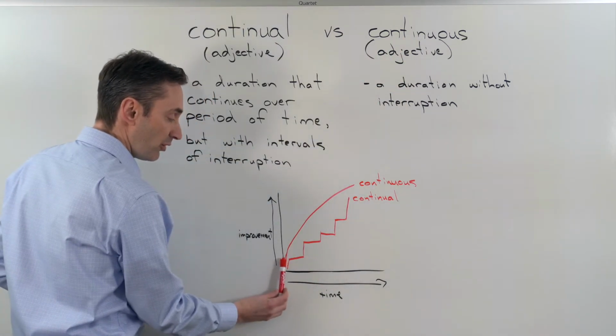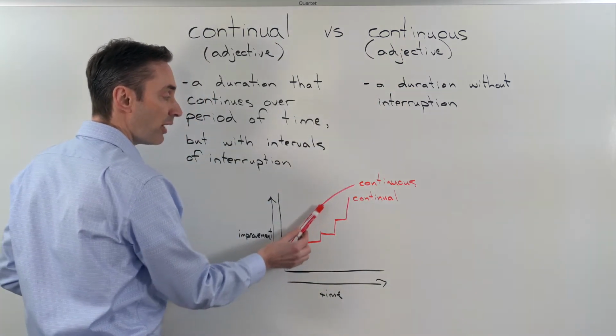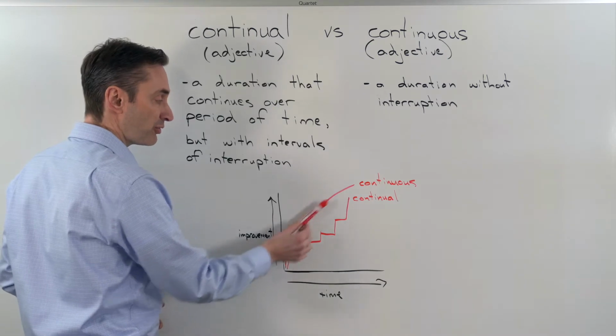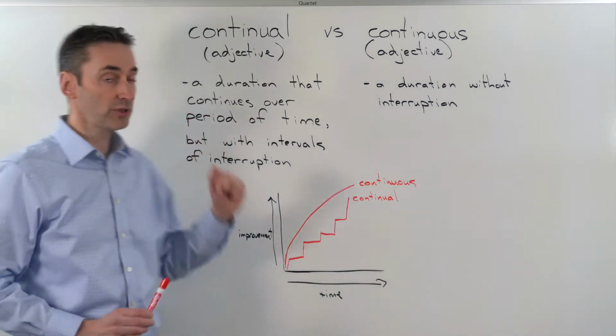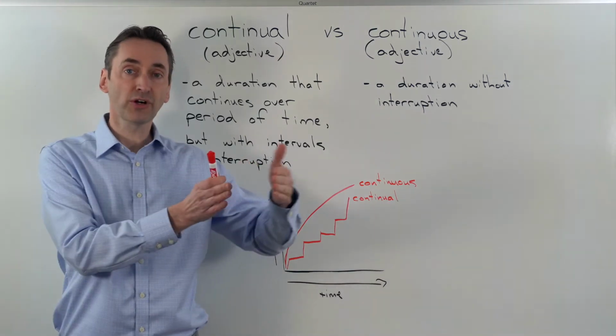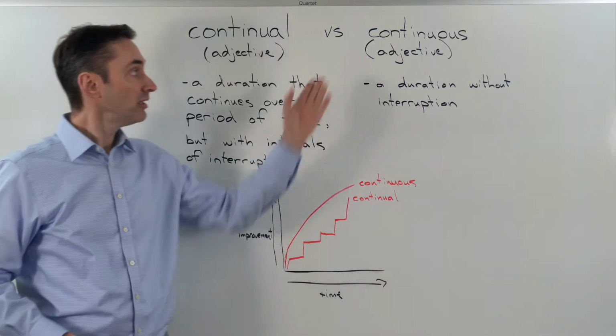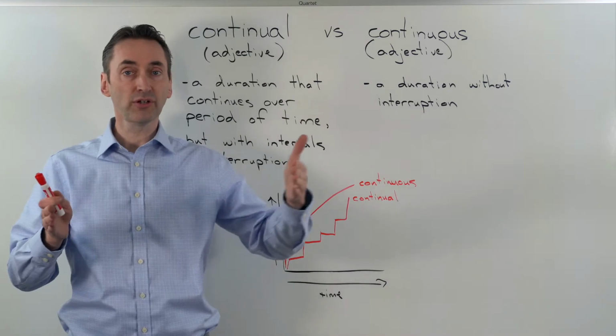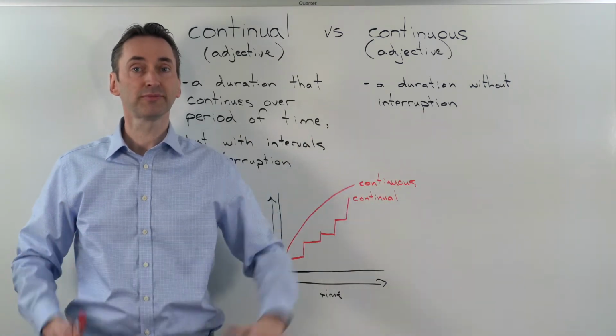Continuous is non-stop. It continues without interval. There's no stops. So continual continues for a period of time and then stops. And then starts again for another period of time. Continuous is continuous. There's no interval, no stop.